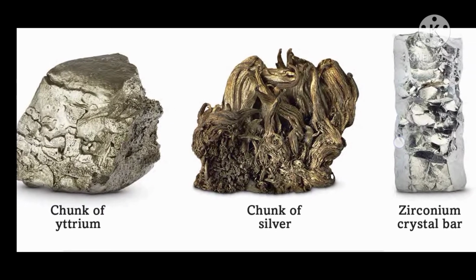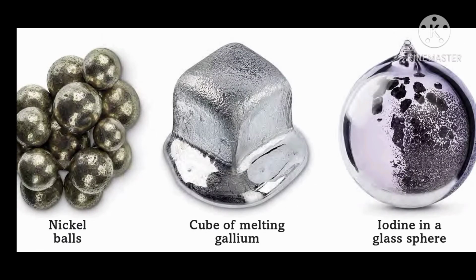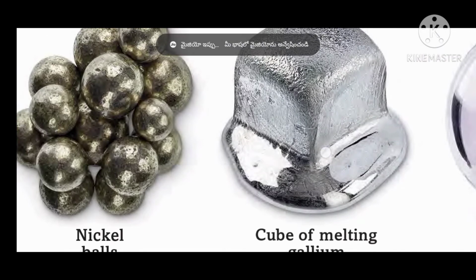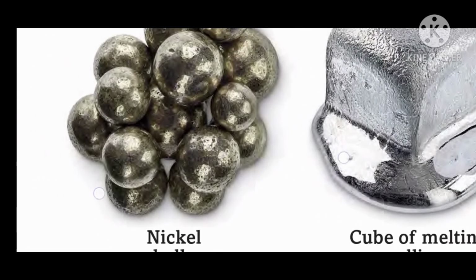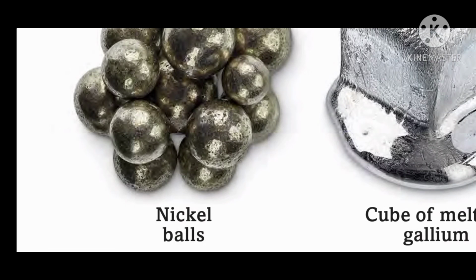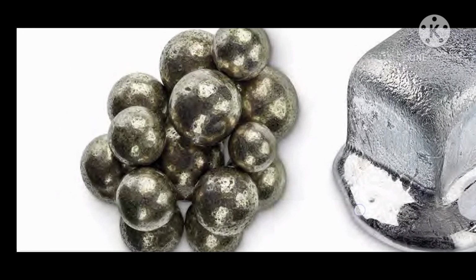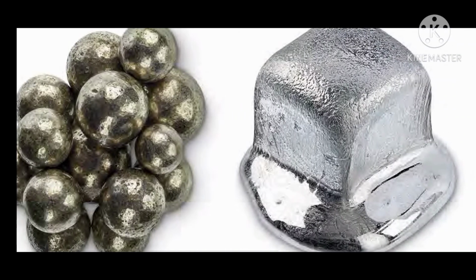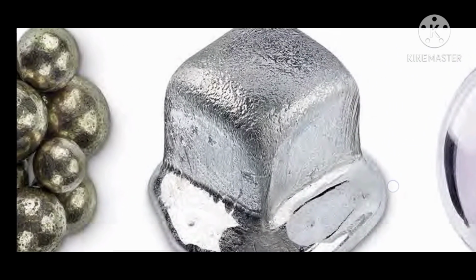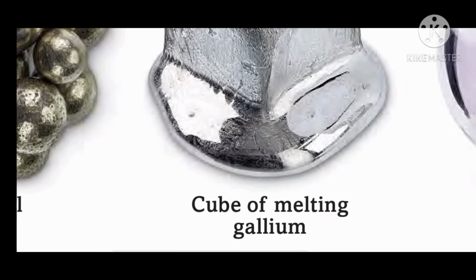These elements are rarely found in pure form. So where do we get these elements? Mostly, these elements combine with each other, making compounds which make up the substances around us. For example, hydrogen and oxygen combine to make water. Water is a compound. If you take sodium and chlorine, they combine to form salt. It is one of the compounds.